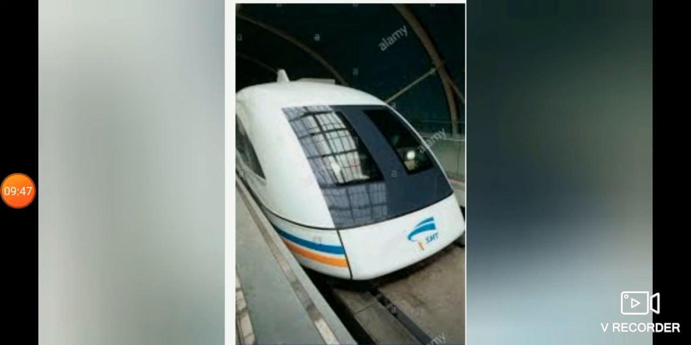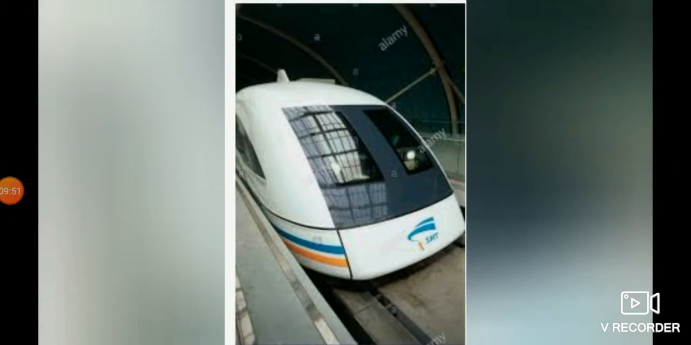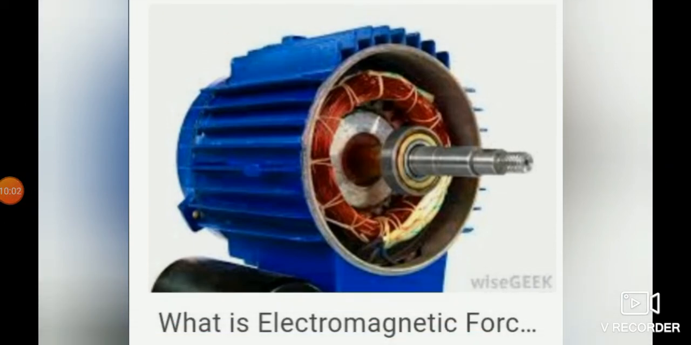Now you see in the picture, that is the electrical train. This electrical train works on the principle of electromagnetic force. Another picture, whatever you are seeing, is nothing but the electrical motor. This also works on the electromagnetic force.